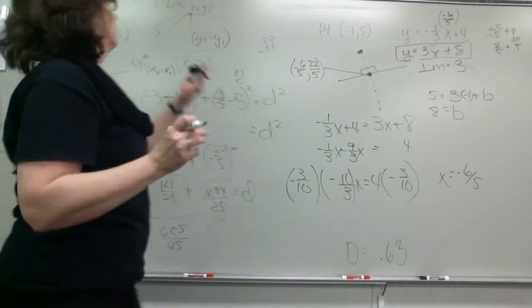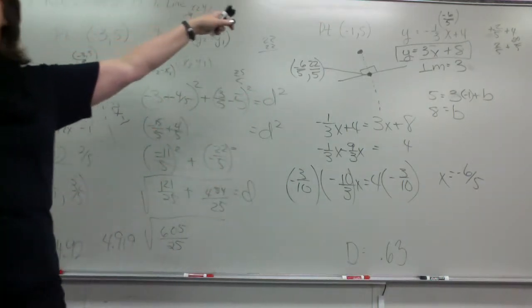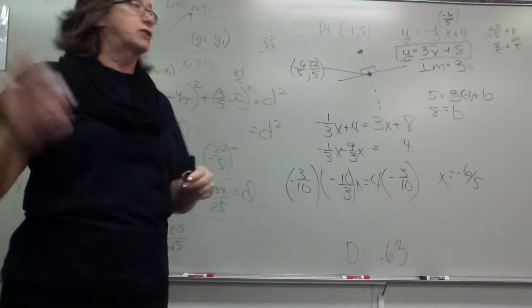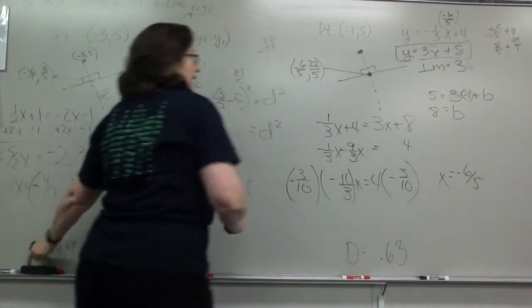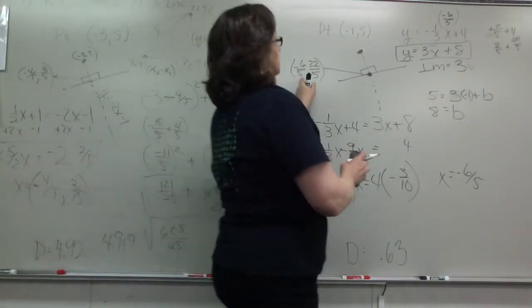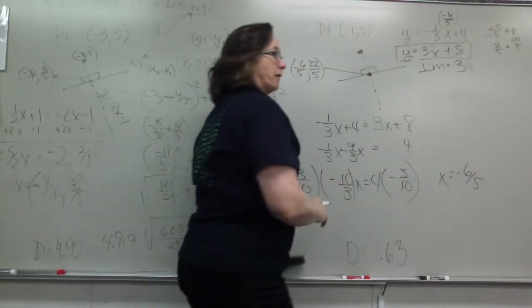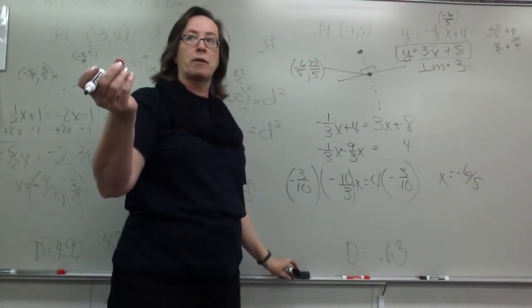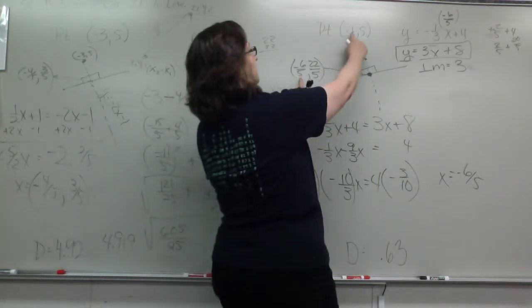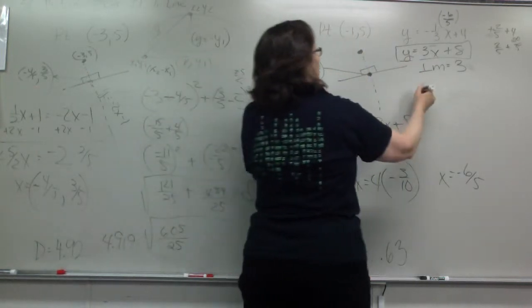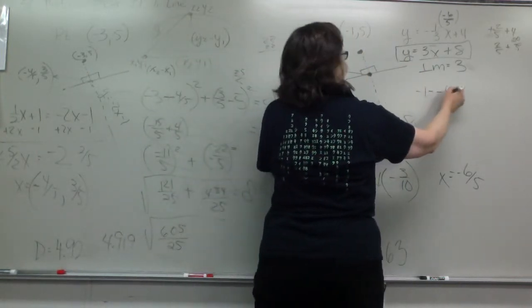What are we trying to do? Distance from a point to a line. So now we're going to do our distance formula between this point and this point, which we already talked about is the difference in the x's squared. So the difference in the x's would be -1 minus a -6/5.